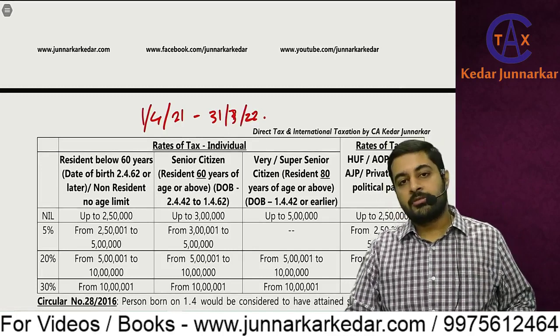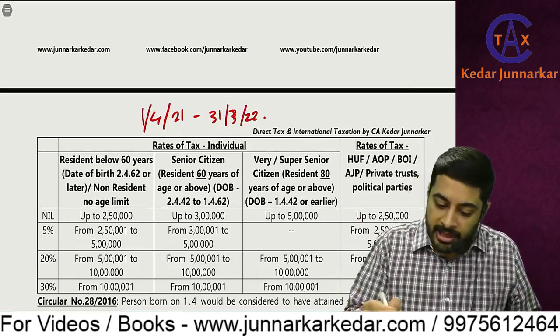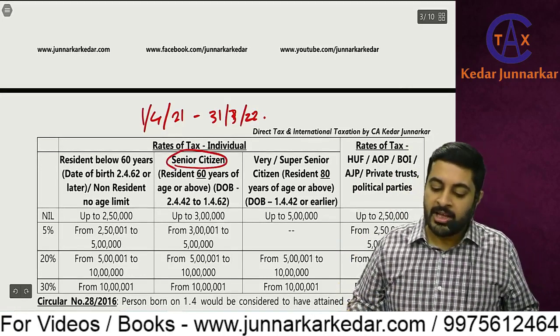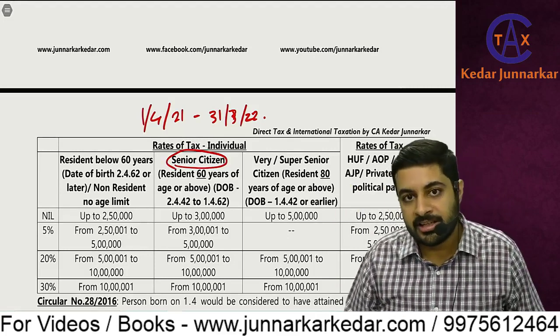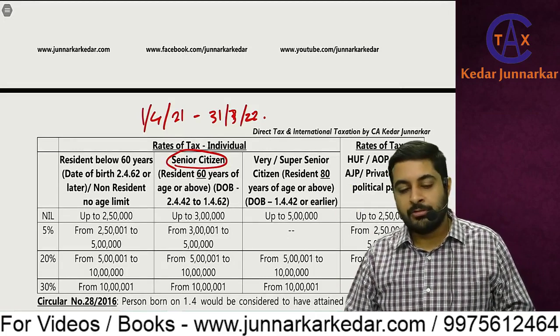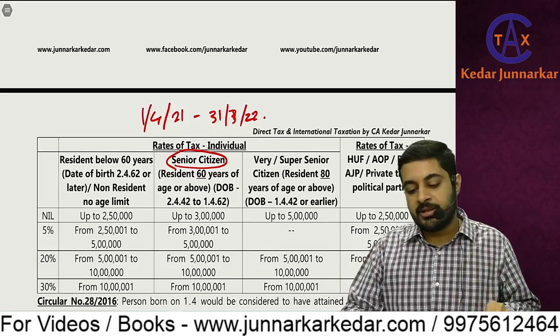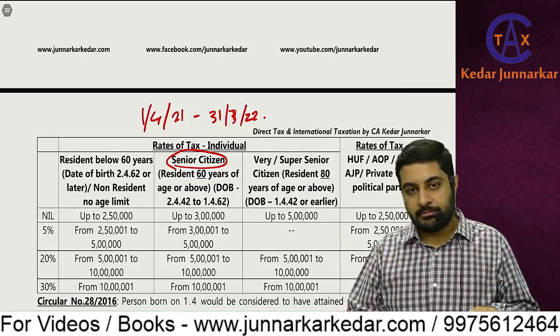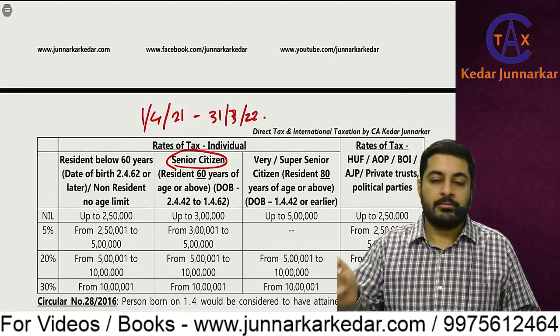If he is 60 or above, then he becomes a senior citizen. And if he is 80 or above, then he becomes a super senior citizen or very senior citizen. Anything you can use, but we'll just use the word super senior citizen. So he should be 60 years complete, 80 years complete when? He should be complete during the year.